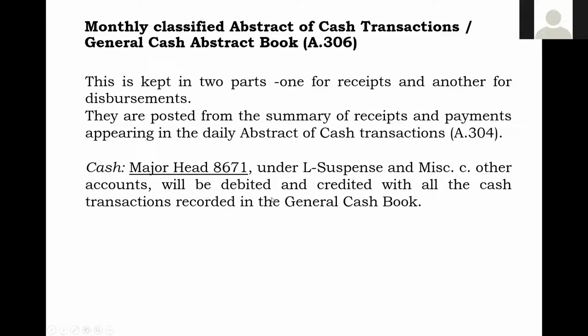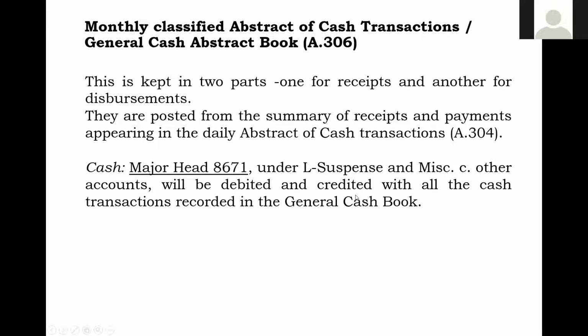This will be debited whenever cash is received, and credited whenever cash payment is made, with all cash transactions recorded in the general cash book. In the general cash book, that means in the daily abstract, whatever amounts are received and whatever payments are made will be debited and credited under major head 8671.